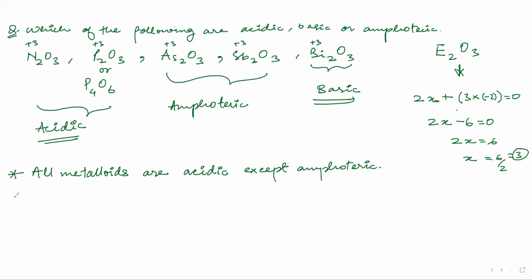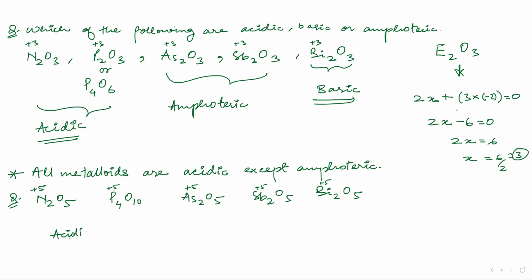Now the next question is the oxides of E2O5. So you have N2O5, you have P4O10. Okay, why P4O10? P2O5 or P4O10, and you have As2O5, Sb2O5 and Bi2O5. So nitrogen, phosphorus, all of them are in +5 oxidation state. Nitrogen and phosphorus are non-metals, so this will be obviously acidic.